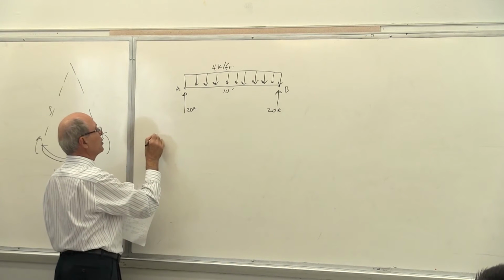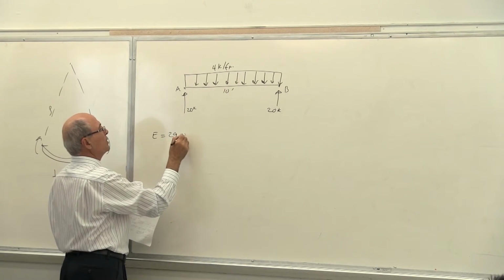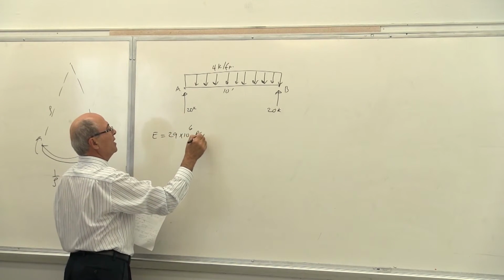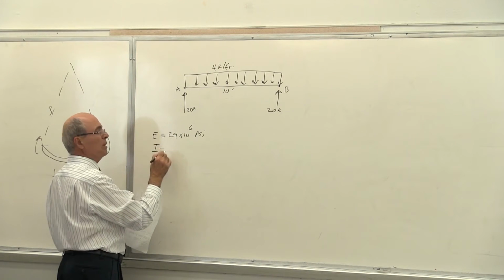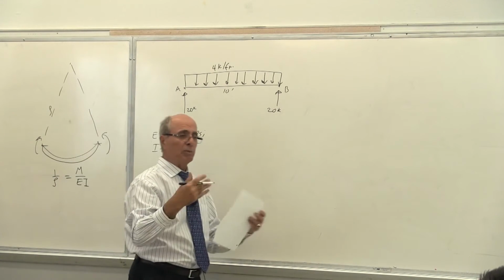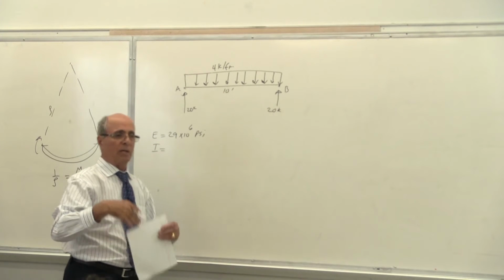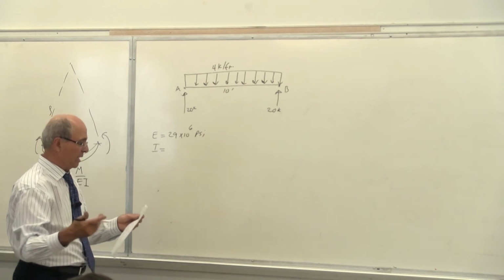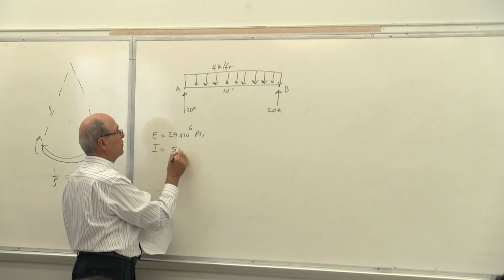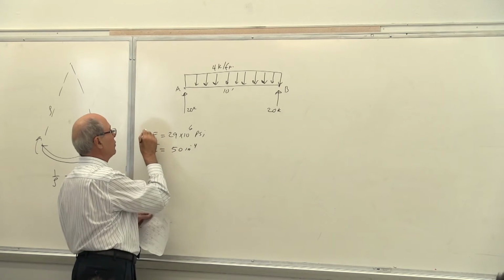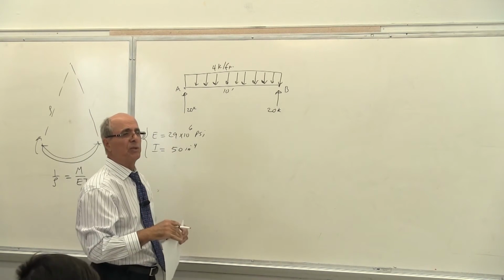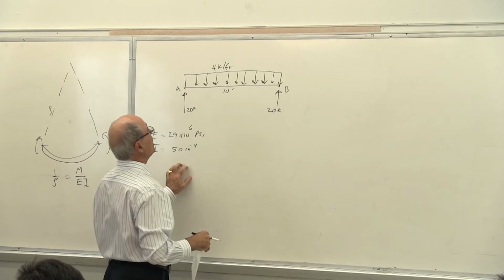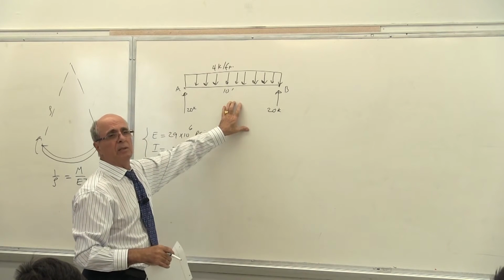These are the questions you want to answer. Given E equal to 29 times 10 to the power of 6 psi, and given I of the beam, which could be any cross section. Remember, it could be wide flange beam, it could be square, it could be rectangular, or whatever. That's beside the point. It is given as 50 inch to the power of 4. Notice usually we do it in this system. This is in inch. Notice this is in foot.